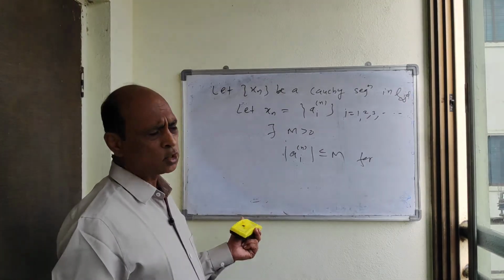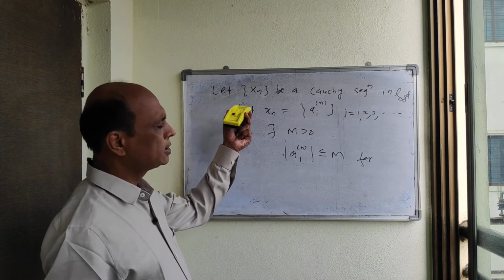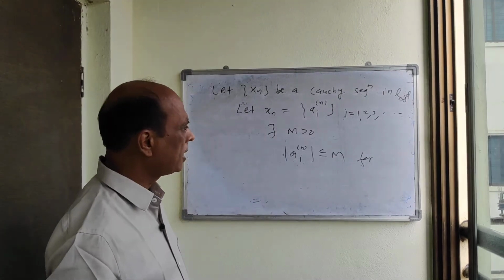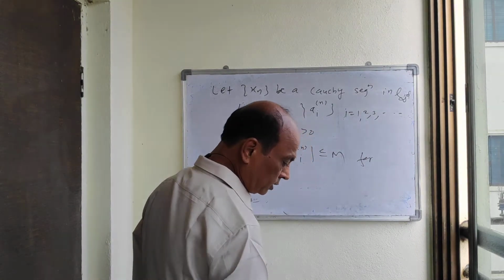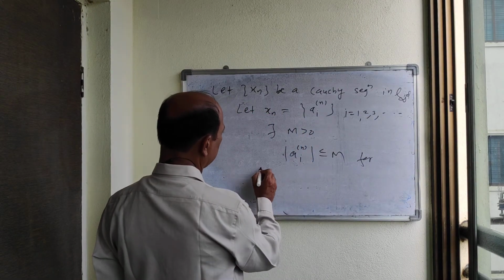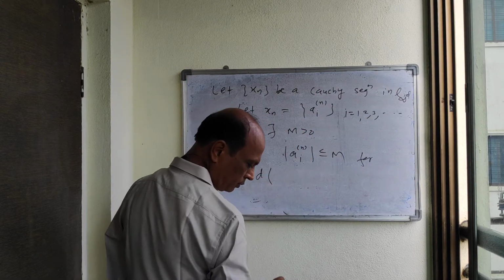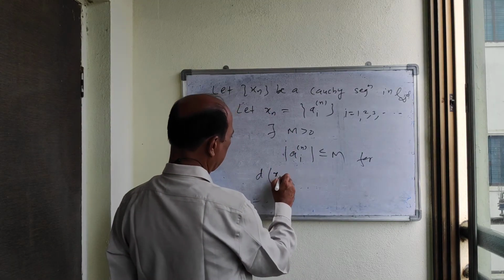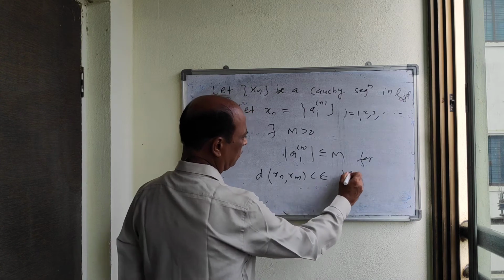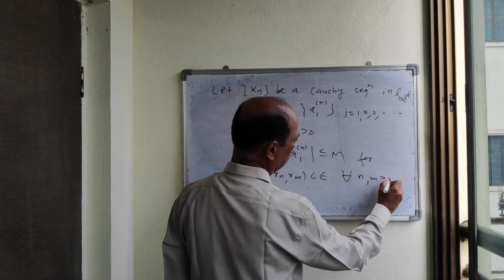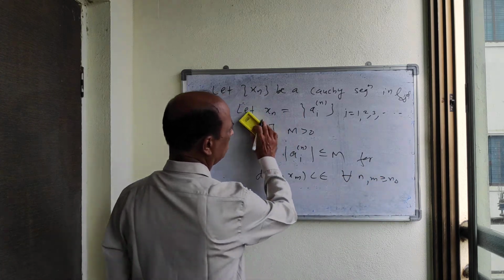Now as we are assuming that x_n is a Cauchy sequence, again by definition of Cauchy sequence, for epsilon greater than 0 there exists n0 such that d(x_n, x_m) is less than epsilon for all n, m greater than or equal to n0.